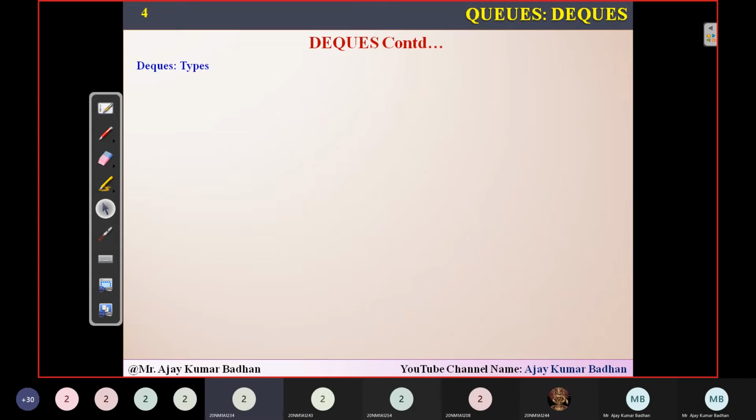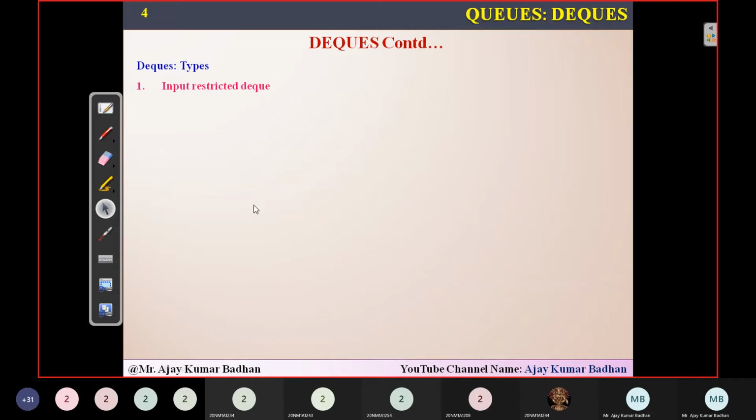Now, coming to DQs, there are actually two different types of DQs that we have to discuss one by one, and based upon this you are going to perform the different operations. First is what we call the input restricted DQ. What do you mean by input restricted? Please understand this carefully, this is most important. Input means inserting an element, so you're restricting it. As I told you, you can insert and delete from both directions.